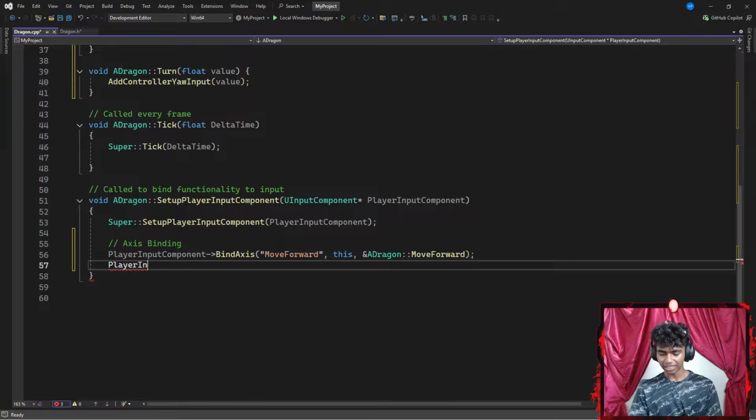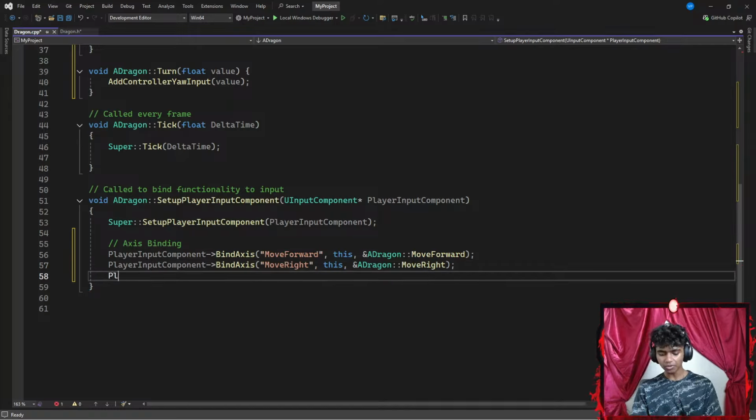Okay, let's go with a player input component, which is going to be pointing towards a BindAxis. So within the parentheses, my axis name now is going to be move right. I want to move this object right, and I'm going to give the memory address of my method. So ADragon from my ADragon class, I want to give it access to my MoveRight method, ending with a semicolon. Once I'm done with this, I'm going to go ahead and add one final axis mapping.